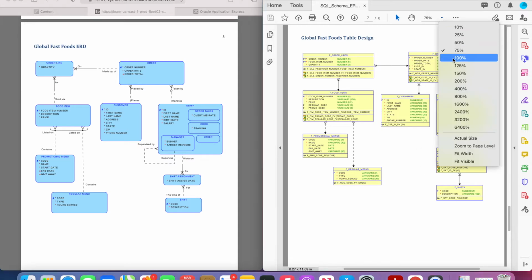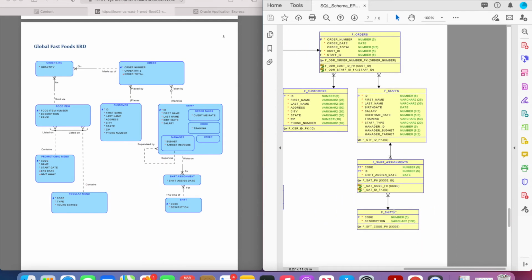But what we do for those is we have the F staffs table design, which is for the staff entity. So it's the F staffs table, and it's got all the attributes for the staff supertype, but then it has attributes for the subtypes that are part of that. So it has overtime rate, training, manager ID, manager budget, manager target, revenue.